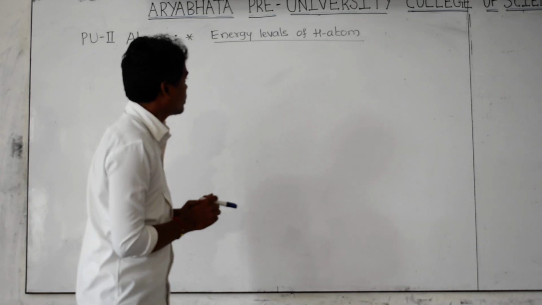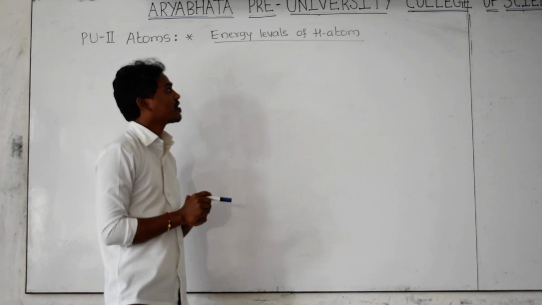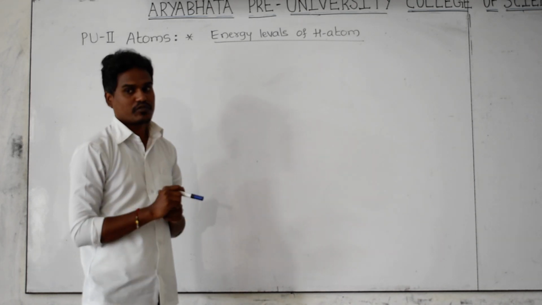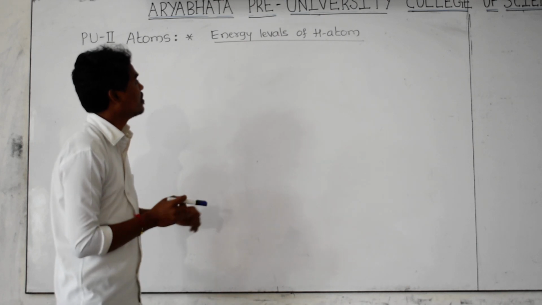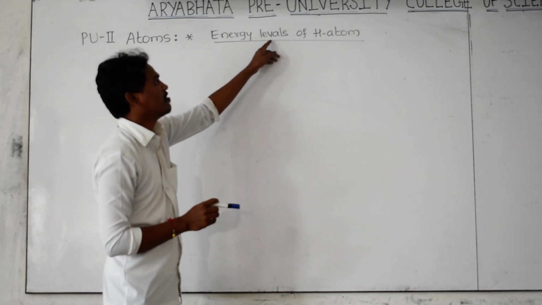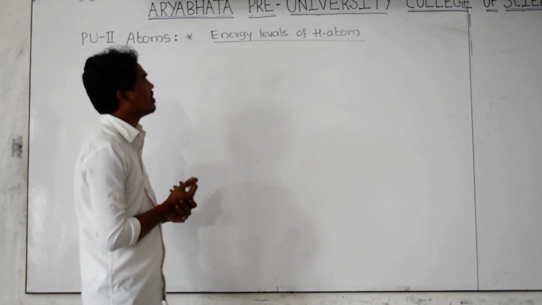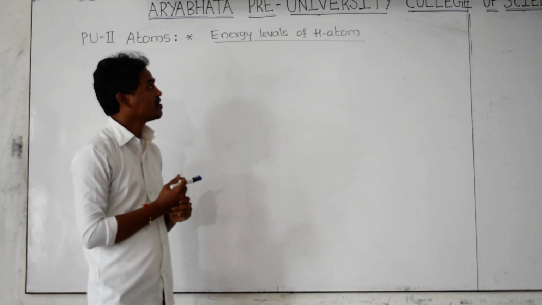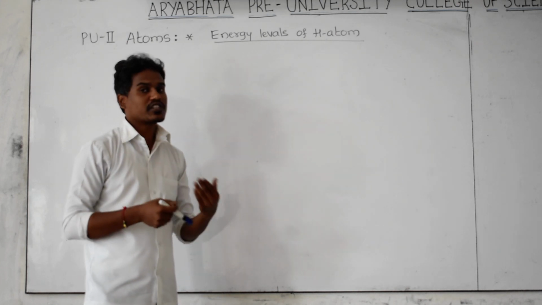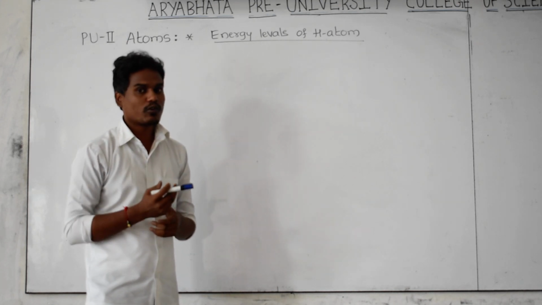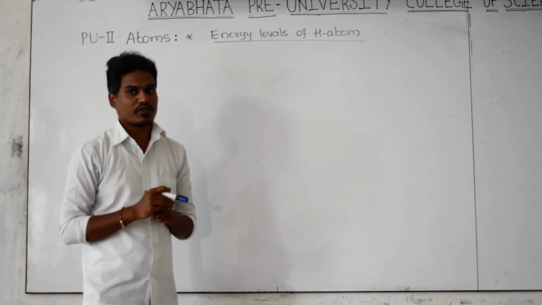Good morning students. Today we will discuss the concept of energy levels of the hydrogen atom. Before going to discuss the concept, what do you mean by energy levels? You should know the meaning of the title word. Energy levels can be defined as diagrams representing the energy of an electron in different orbits.